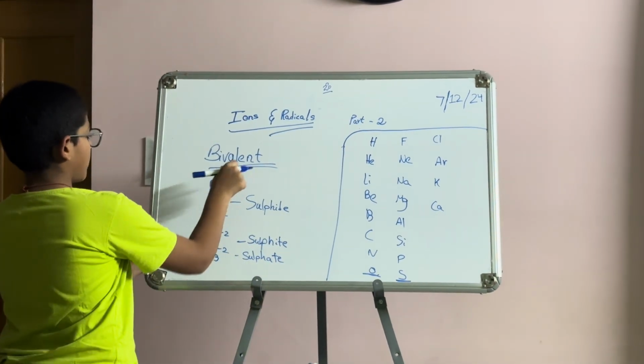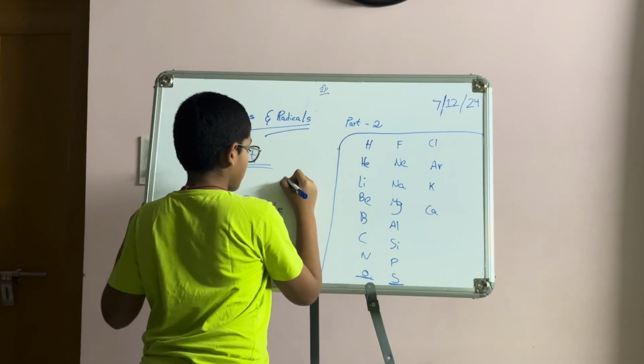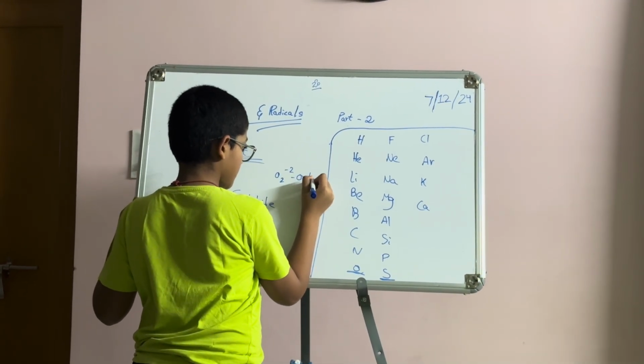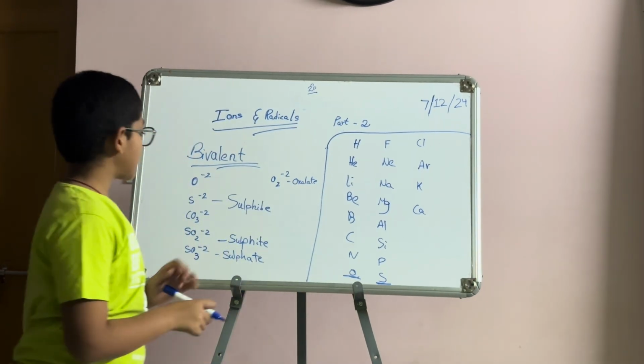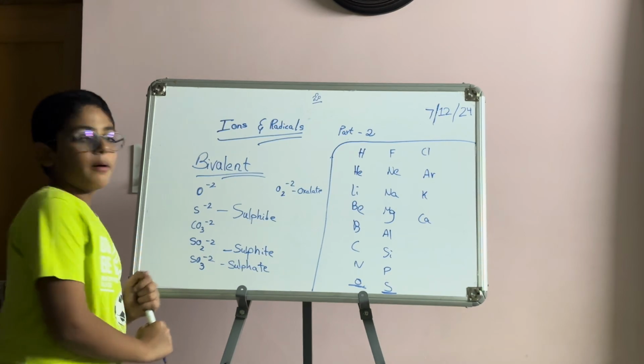This is carbonate, this is oxide, and peroxide, O2 minus 2, is also there. These are the bivalent ones.